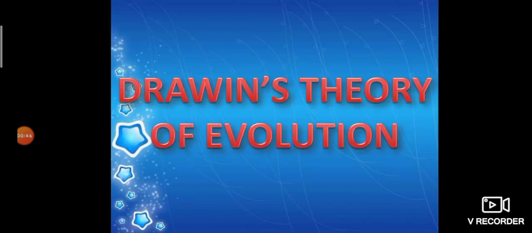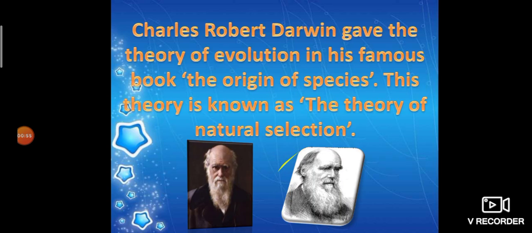So today, there are several scientists who proposed several theories regarding evolution. One of them is a widely accepted theory which was proposed by the famous scientist Charles Robert Darwin. So today we are dealing with the Darwin theory of evolution, the theory which was proposed by Charles Robert Darwin.